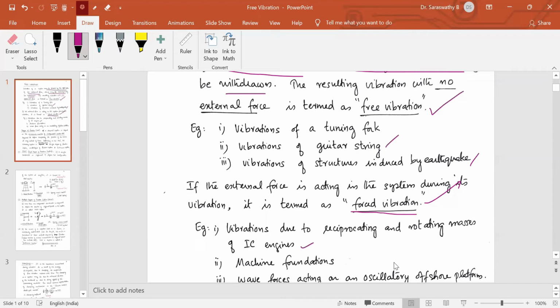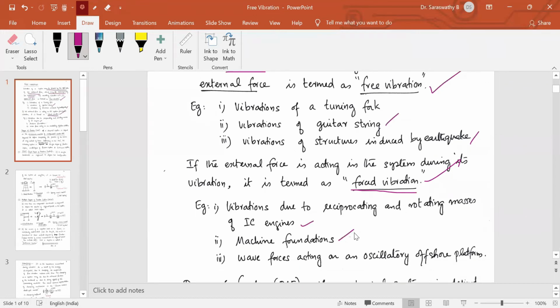The piston will be connected to the crank and there will be some vibration induced, but during the course of vibration, those reciprocating masses are acting inside the structure. Machine foundations. In the foundations where the machines are installed, as the machine rotates, the foundation will be subjected to vibration, and during the entire course of vibration of the foundation, the machine will be operating above the foundation itself.